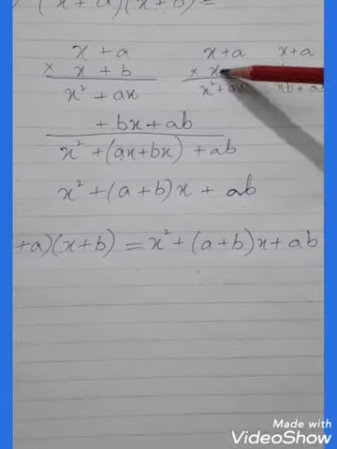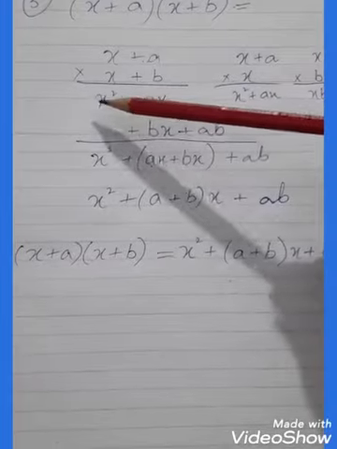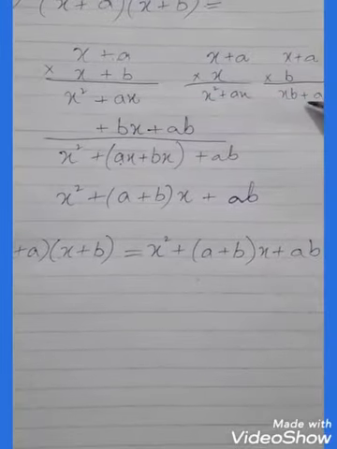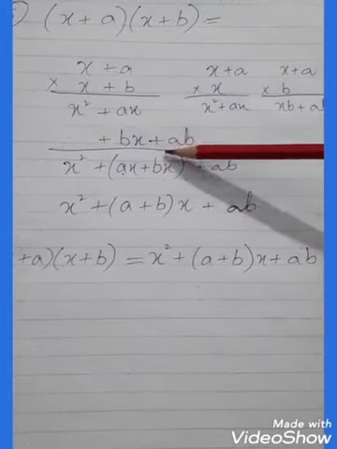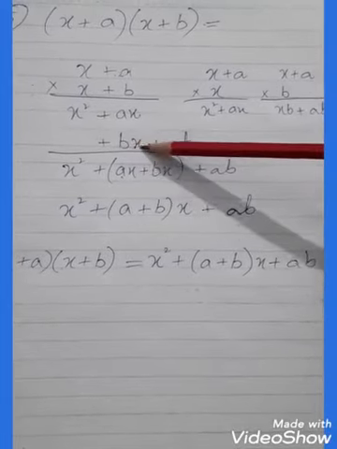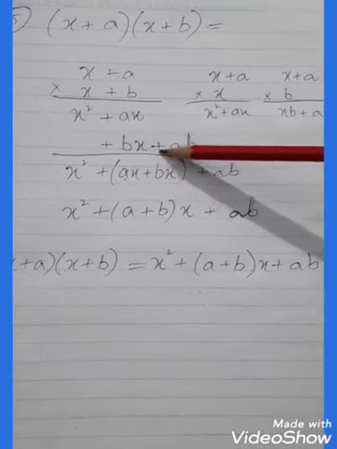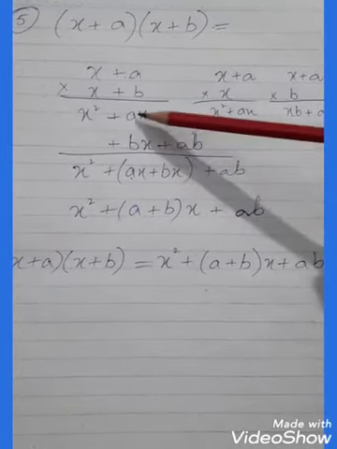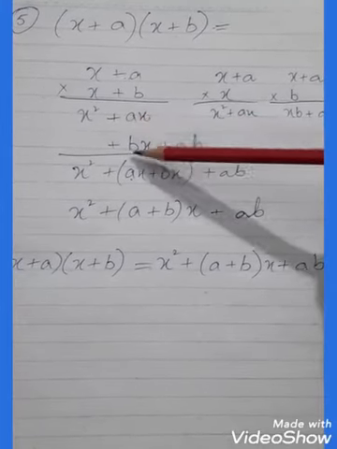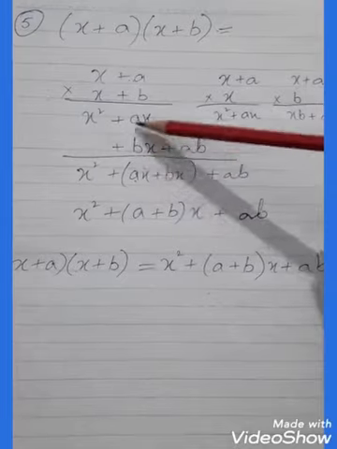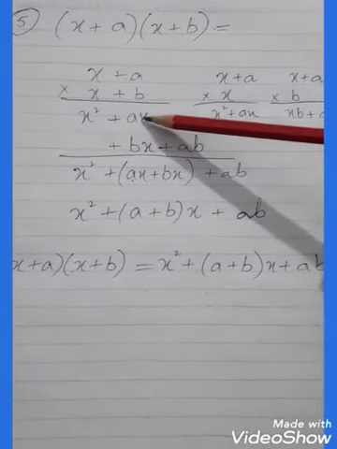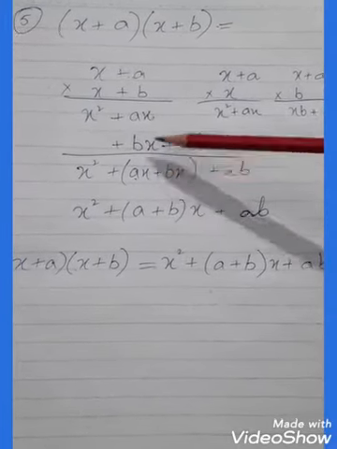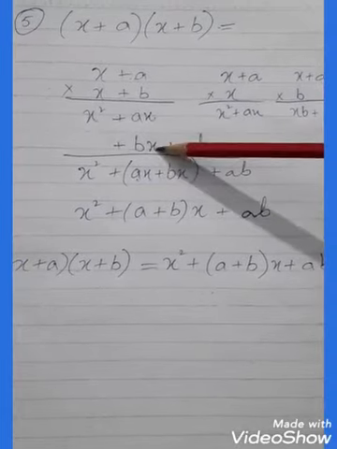right? Now this is the first term, so write it on the first position: x square plus ax. Second position, second variable, bx plus ab, and you can also write it down as xb, no problem, right? Now students, you can see here variable x is the same but second variables are different. A and b are two different variables, so we will just write it down as it is with the addition operation. We will not add them.